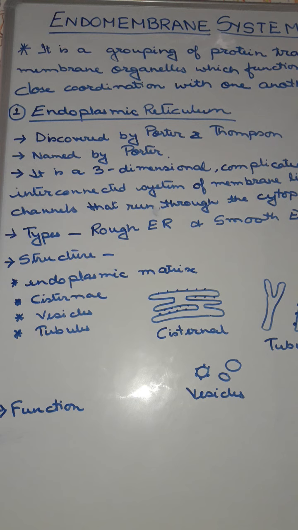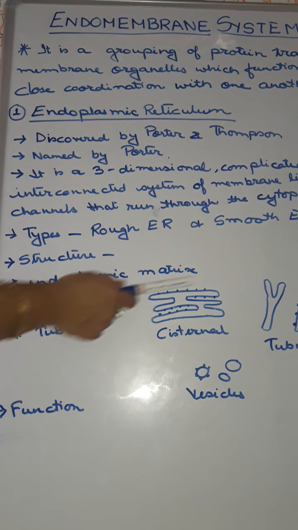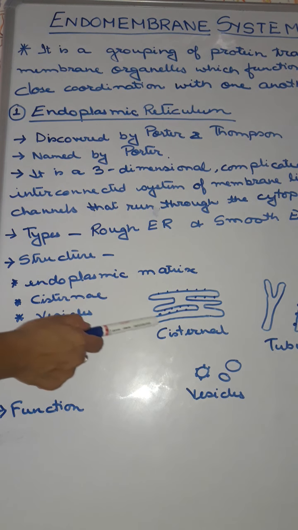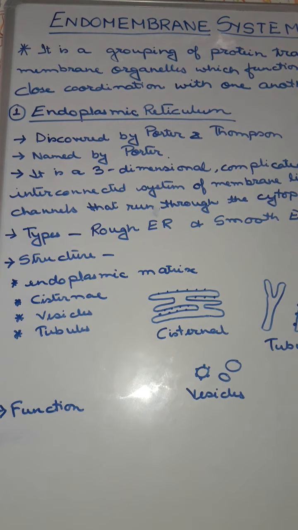The cisternae are flat interconnected sac-like structures. They are always found occurring parallelly in bundles. They are sac-like or tube-like structures, and they occur in a group, not singly, and they are known as the cisternae.